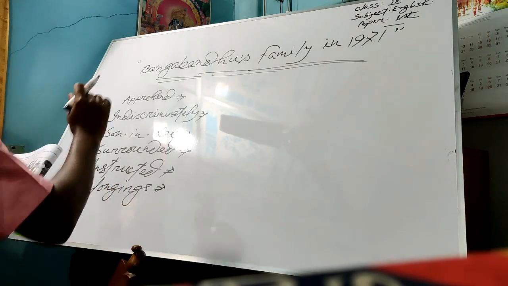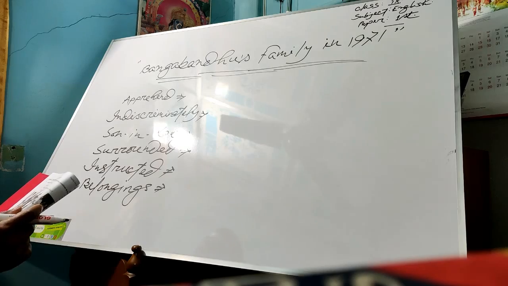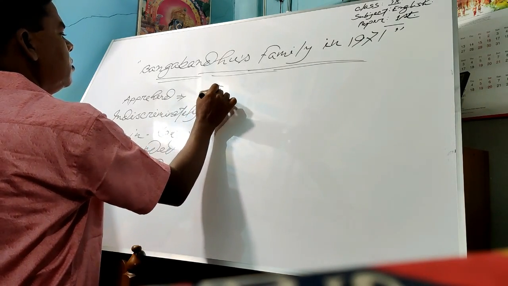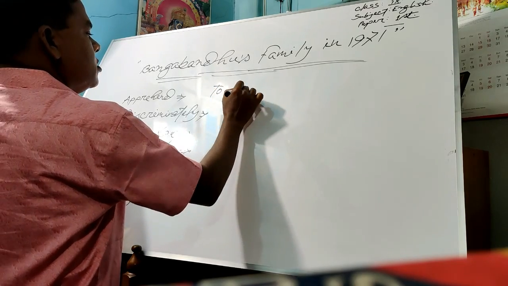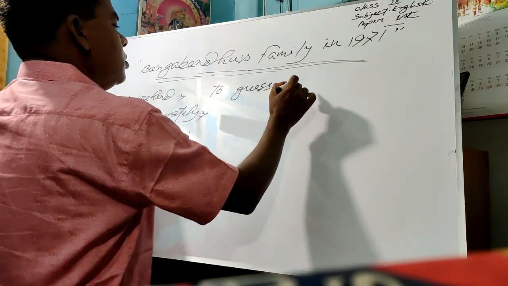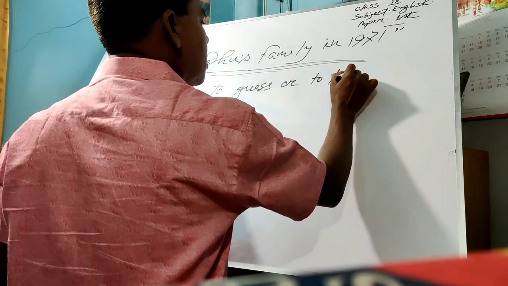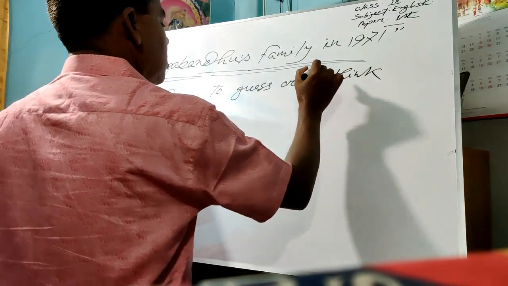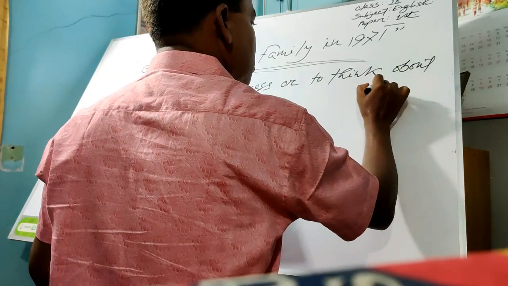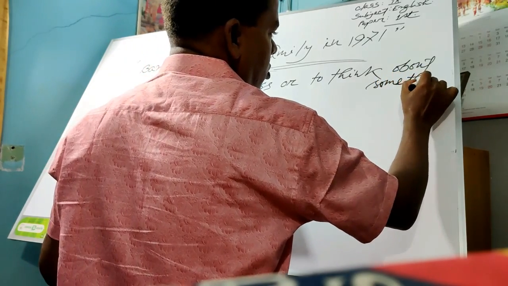Okay, now I am discussing here the meaning of this keyword, apprehend. Especially to guess or to think about something.